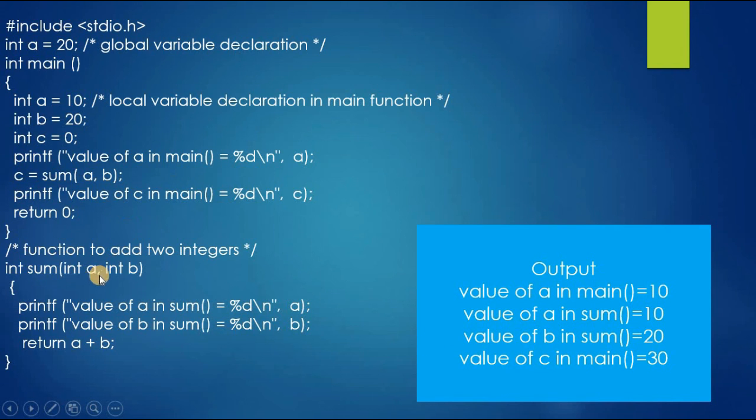Here, the values first assigned to the local variables are taken by the formal parameters. So we got a equal to 10 and b equal to 20 in the sum function, and then in the main function, the value of c will be 30.